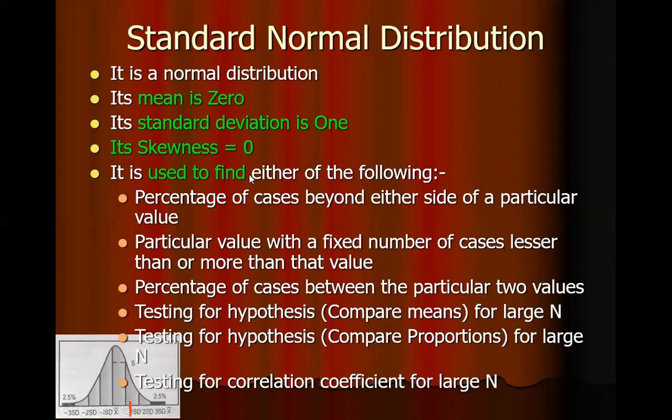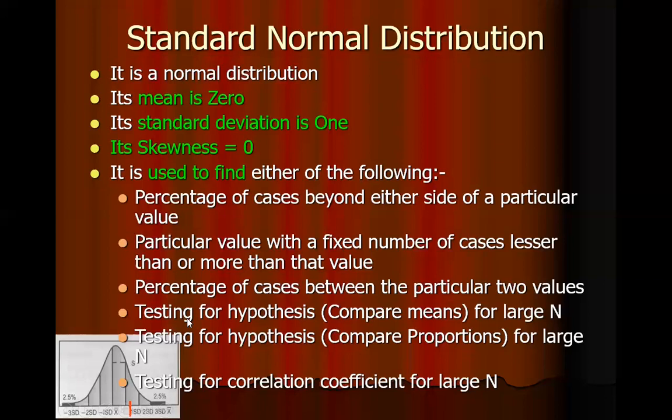What are the utilities of the standard normal distribution? It is used to find the percentage of cases beyond either side of a particular value. So if this red line is our value, what percentage of data is on the right side of this value and what percentage of data is on the left side of this value? Similarly, to find a particular value with a fixed number of cases lesser than or more than that value, and also to find the percentage of cases between two particular values.